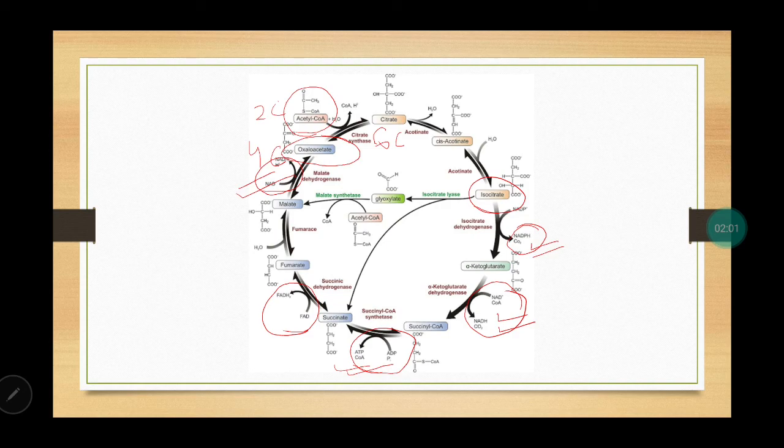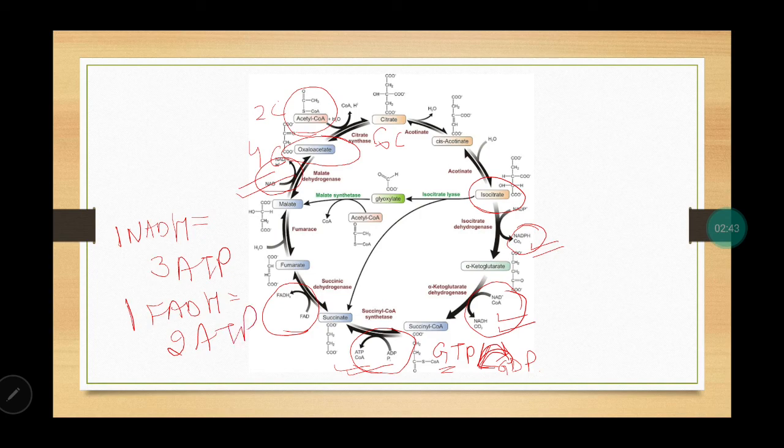in the process of Krebs cycle. And for your information, here when succinyl-CoA is forming succinate, there is substrate level phosphorylation. Actually, GTP molecule, guanosine triphosphate, forms GDP. But in this, actually GDP is forming GTP. So it means there is formation or addition of one phosphate group. So in this we can see that there are NADH molecules, there are FADH molecules. So one NADH molecule equals 3 ATP molecules. The energy which is there is equivalent to 3. And one FADH molecule, the energy is equivalent to 2 ATP molecules.